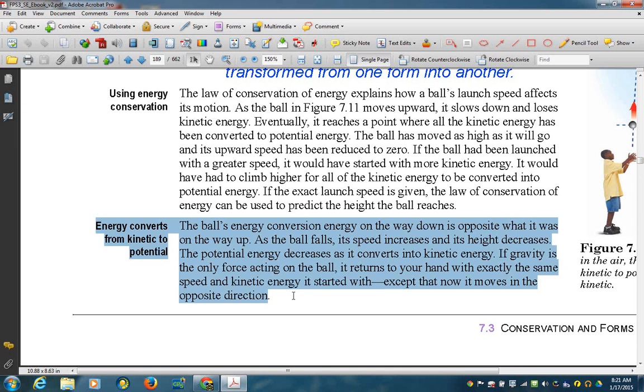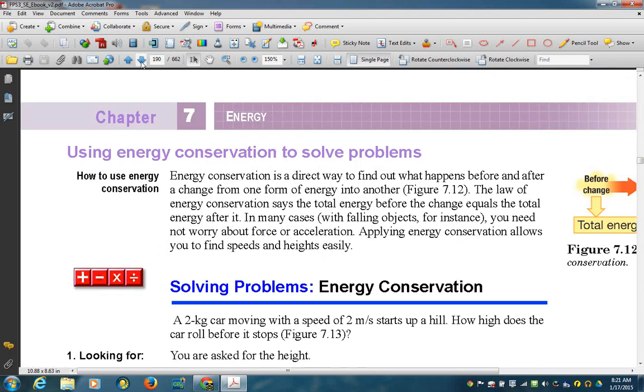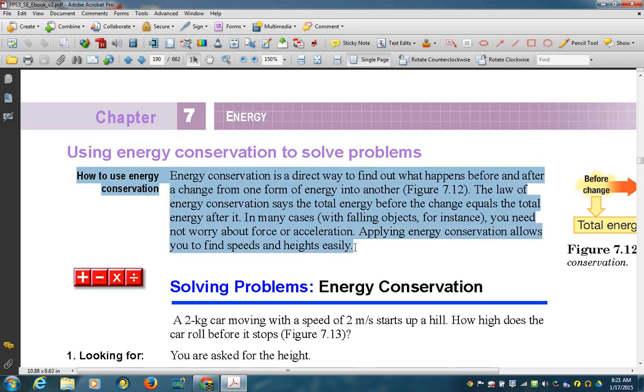If gravity is the only force acting on the ball, it returns to your hand with exactly the same speed and kinetic energy it started with, except now it moves in the opposite direction. Alright, this will be the top of page 190. I won't be covering the solving problems, but I'll just be reading the how to use energy conversion easily.